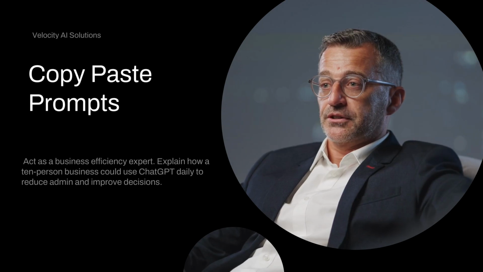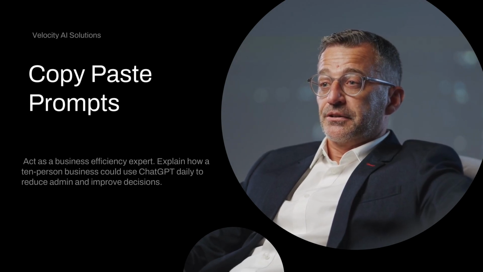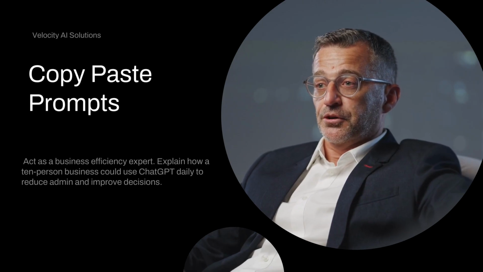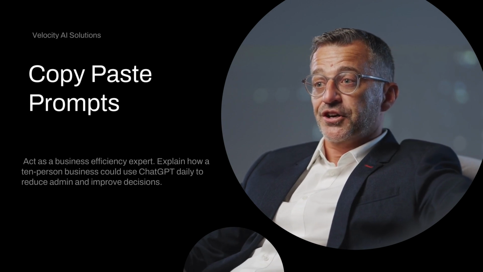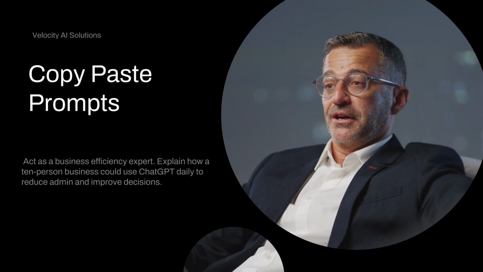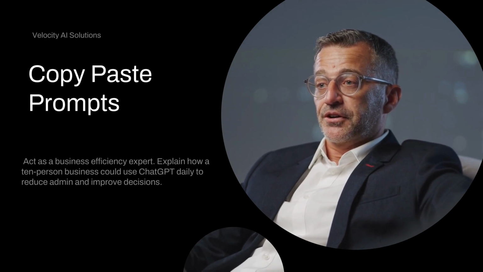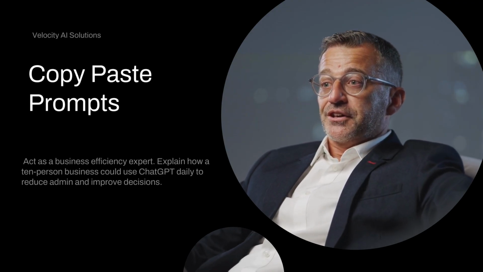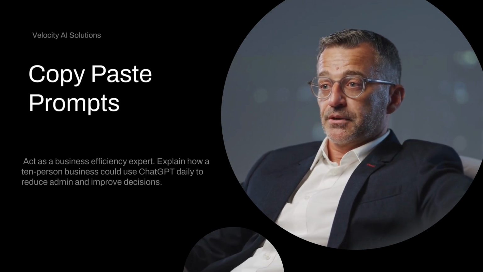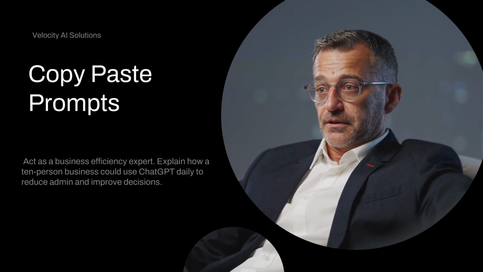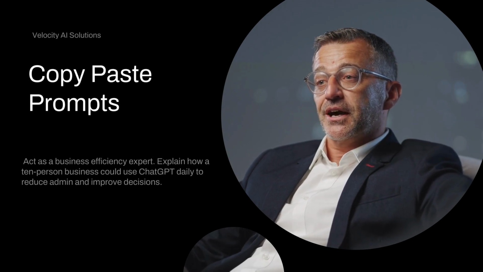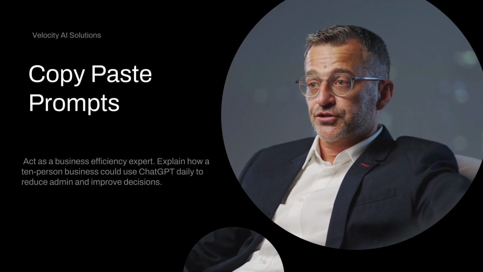Let's look at 3 prompts: beginner, improved, and advanced. Beginner: "Explain ChatGPT in simple terms for a small business owner." This is a confidence-building prompt. Improved: "Explain how ChatGPT can help a small business save time and money with real examples." Notice how we've added a business outcome. Advanced: "Act as a business efficiency expert. Explain how a 10-person business could use ChatGPT daily to reduce admin and improve decisions." This prompt assigns a role, a business size, and a goal, which leads to far stronger answers.